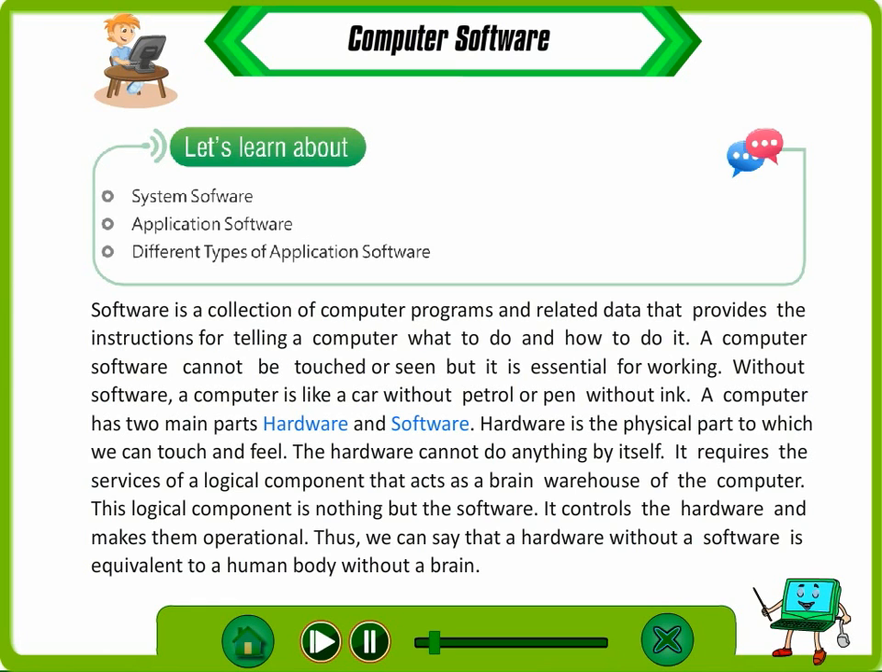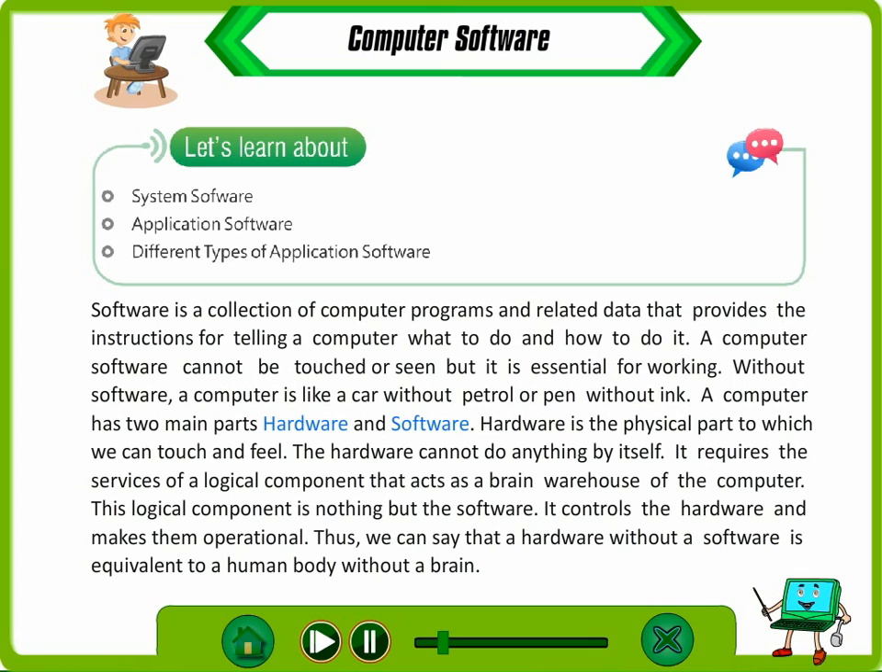Computer software cannot be touched or seen, but it is essential for working. Without software, a computer is like a car without petrol or a pen without ink. A computer has two main parts, hardware and software. Hardware is the physical part which we can touch and feel. The hardware cannot do anything by itself.